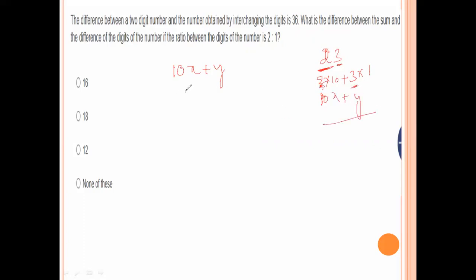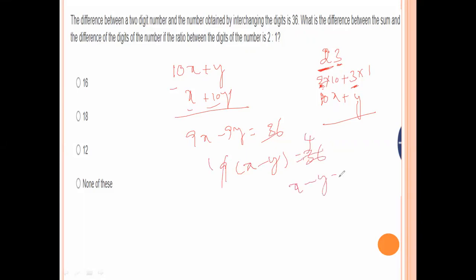Reverse of the number means x plus 10y. The difference of these two numbers is 9x minus 9y. Now this is 36. 9 into (x minus y) is 36. 9 fours are 36, so x minus y is 4.